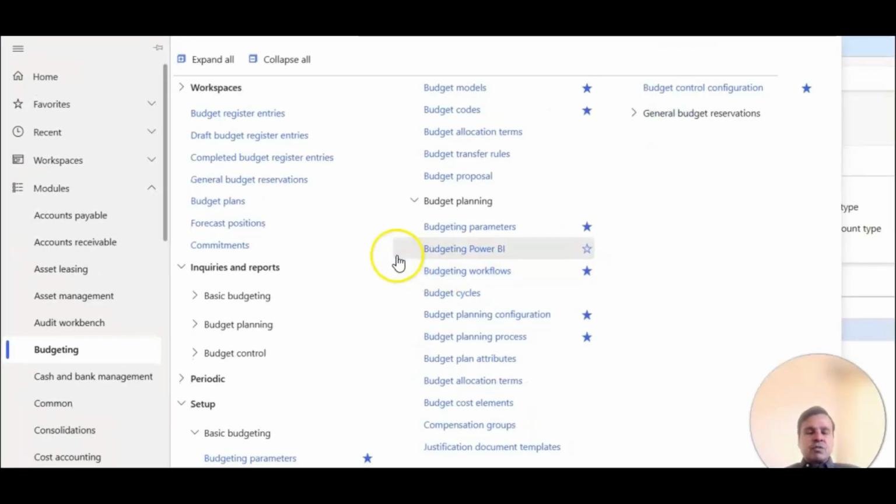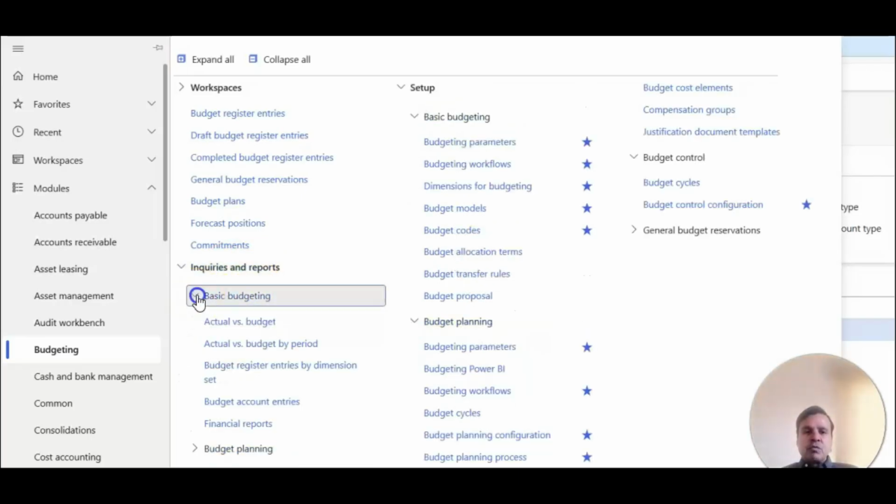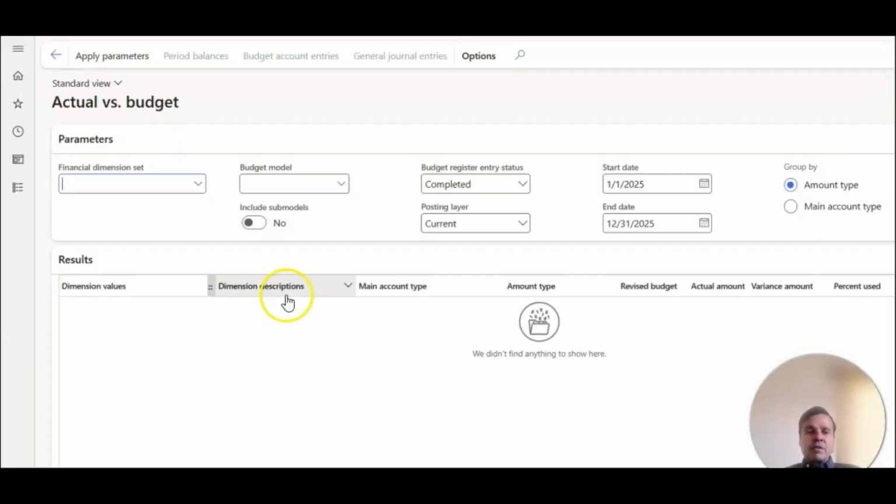Okay, so the last thing that I want to cover for today's demo is the reports. One more topic that I'll also show you is the different configurations that are required, but let's start with the reports. So in the budgeting module under inquiries and reports, there are lots of reports that you could print out. I'm going to go to the basic budgeting one. Here you can run, at any point in time, actual versus budget. There is also actual versus budget by period. So if you are doing quarterly budgets, you could define the quarterly period over here, and you should be able to review the results. So let's see how we can run this report.